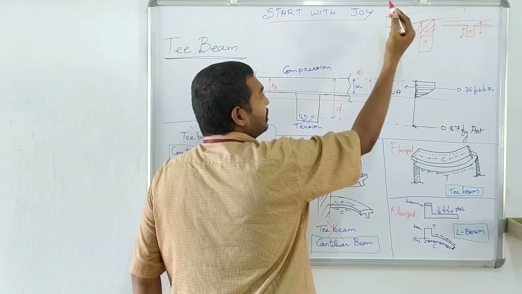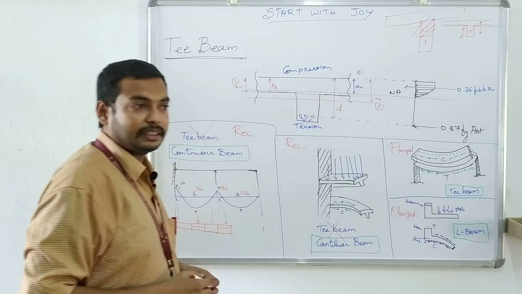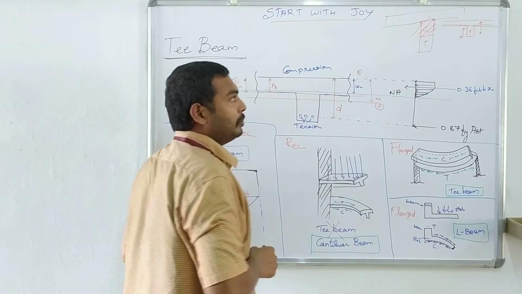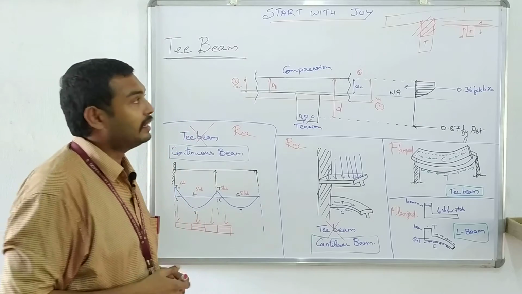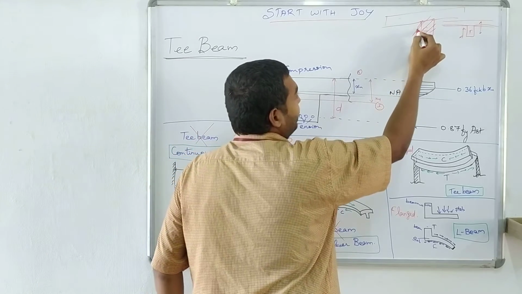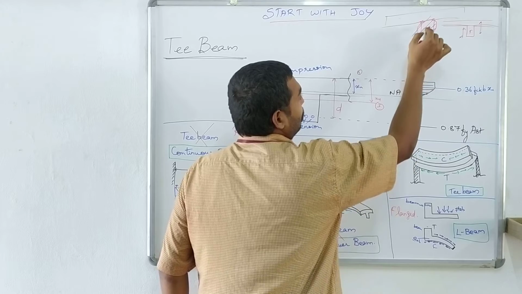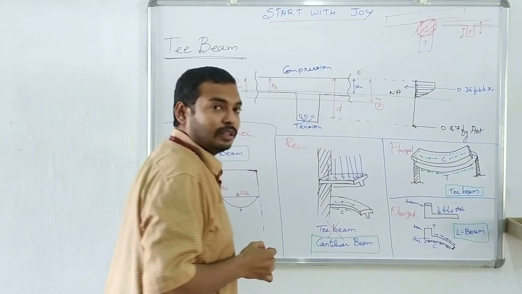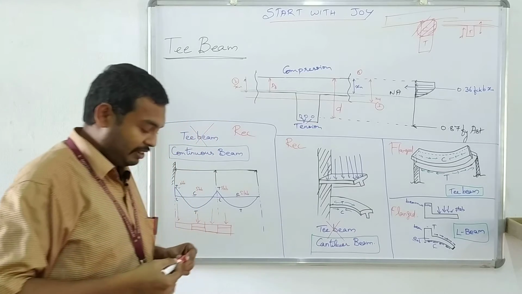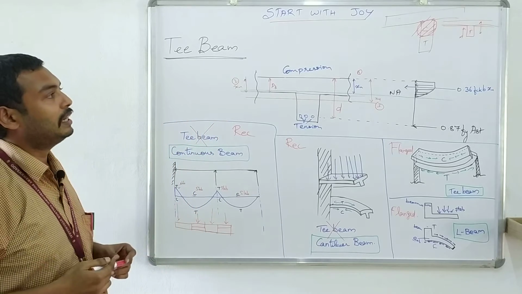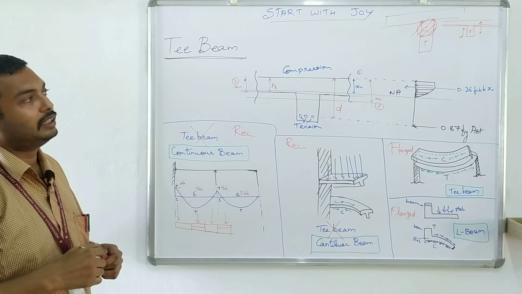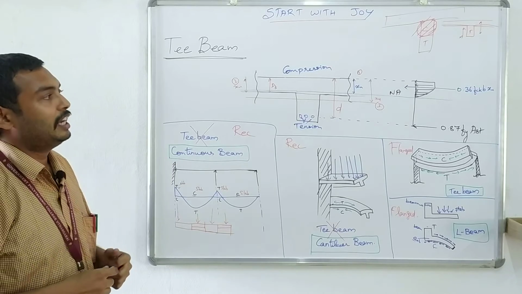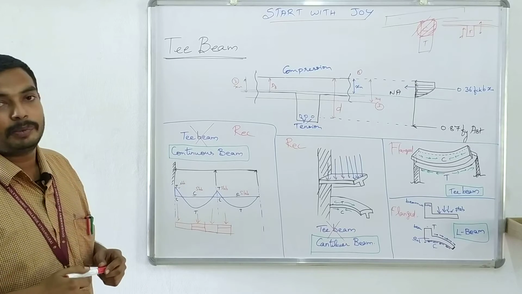This slab is a separate structure, this beam is a separate RCC section. So if you are designing these two members as a monolithic one, in that case you are going to save this area, so that the overall depth of the beam can be reduced, which in turn will save the material volume you are going to consume to construct the structure. For economical purpose we are following the T beam design in case of rectangular beams.